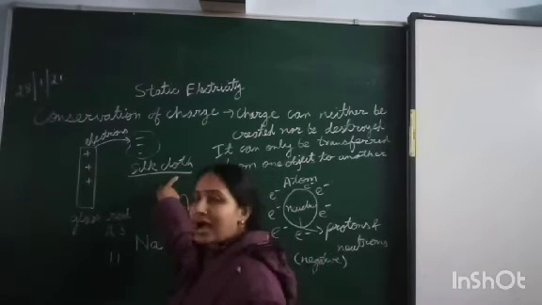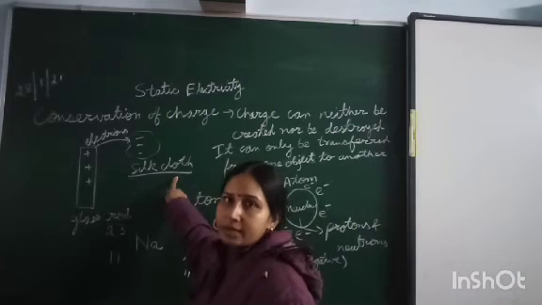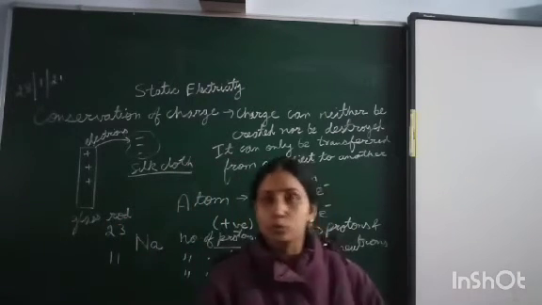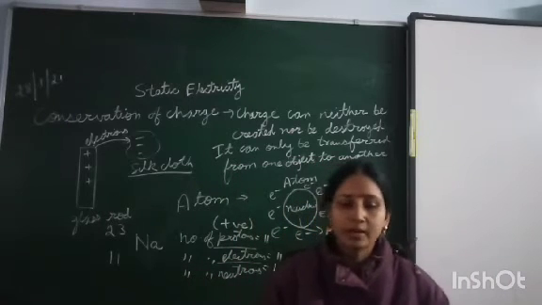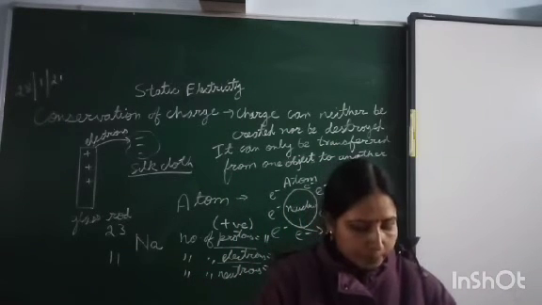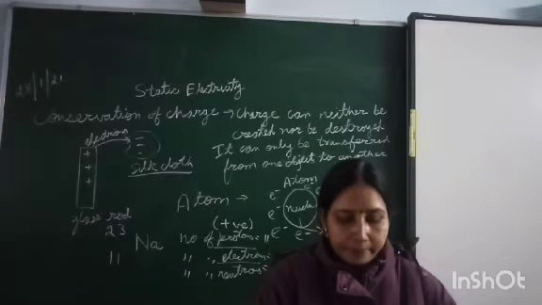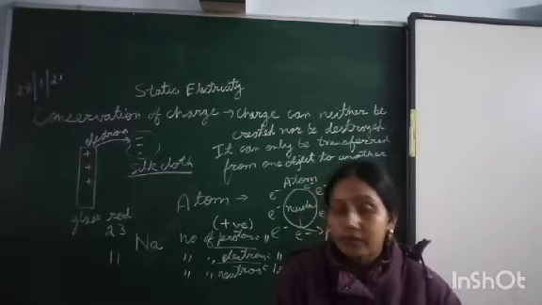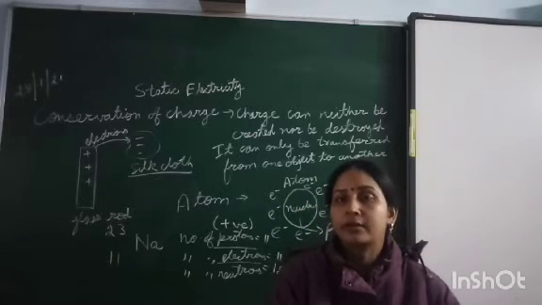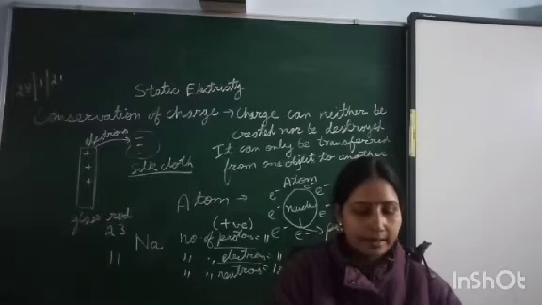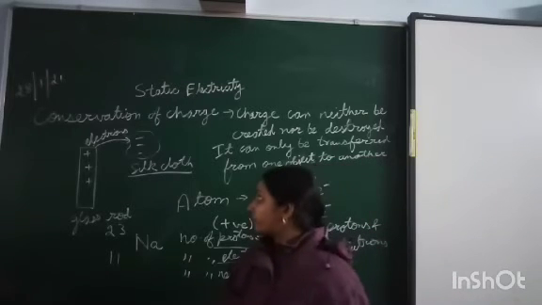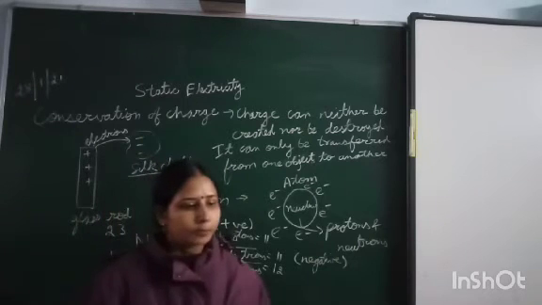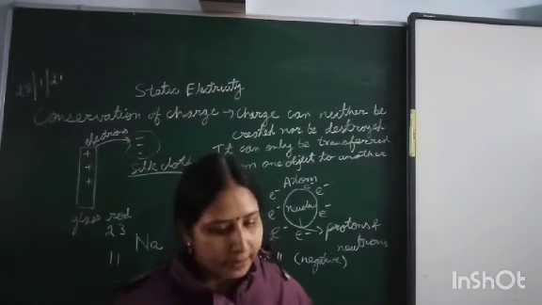Hence the silk rod, as it is gaining electrons, becomes negatively charged, and the glass rod, as it is losing electrons, becomes positively charged. So this is the example of how we charge a given object by rubbing. The first method I have explained is related to charging by rubbing.